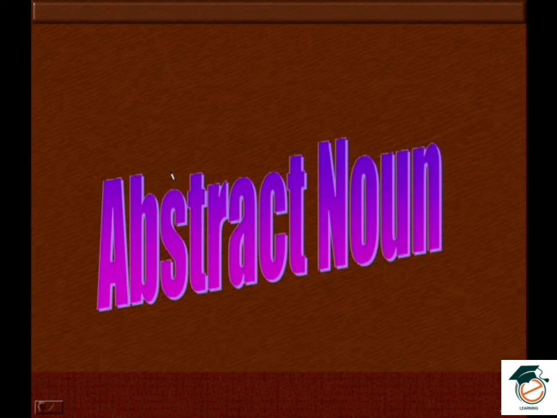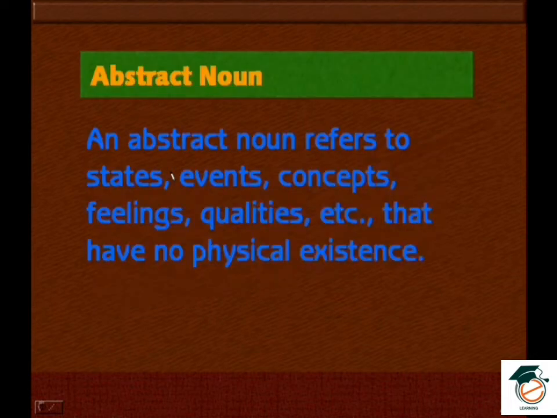Fine. So this is all about the collective noun. Now let's look at the abstract noun. Let's understand what is meant by abstract noun and what are the different examples for the abstract noun. An abstract noun refers to states, events, concepts, feelings, qualities, etc. that have no physical existence.